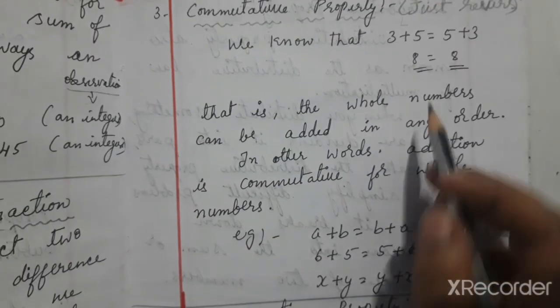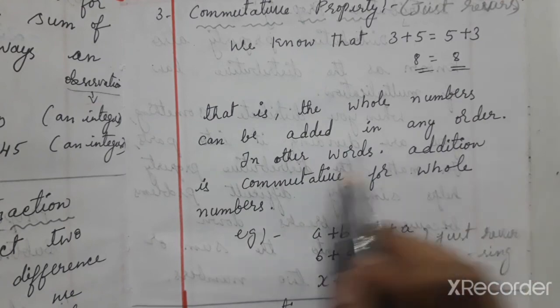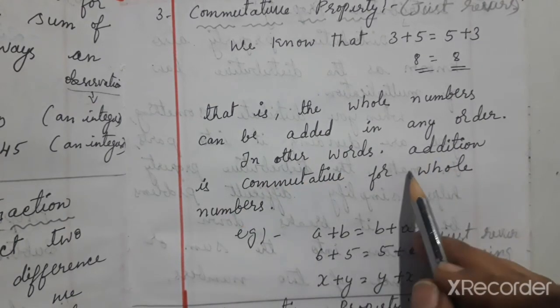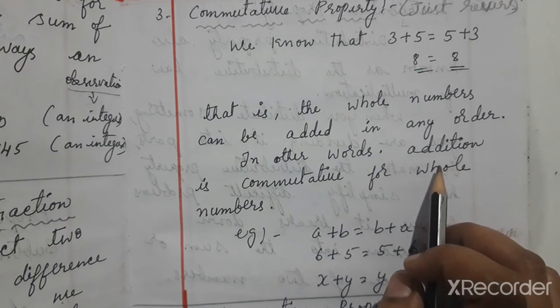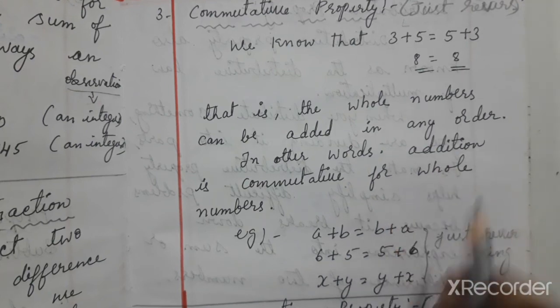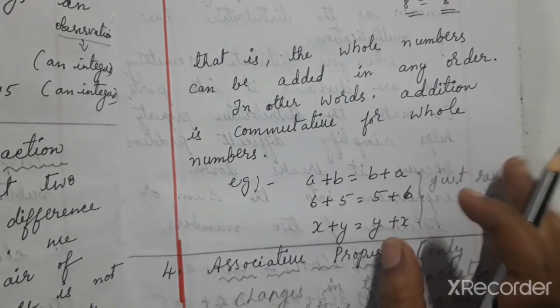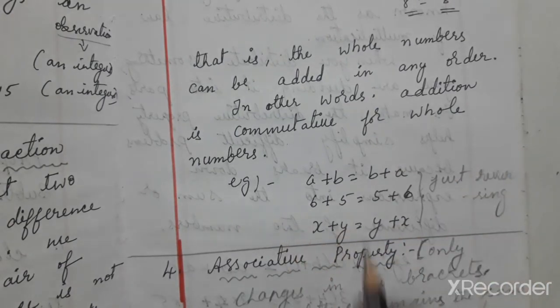So that is, whole numbers can be added in any order. In other words, addition is commutative for whole numbers. If addition is commutative for whole numbers, we have to check with the rational numbers also. Now I am explaining what is meant by commutative property and associative property.